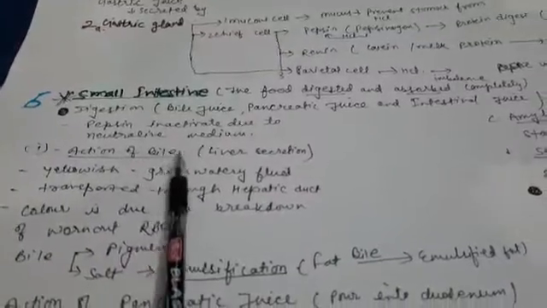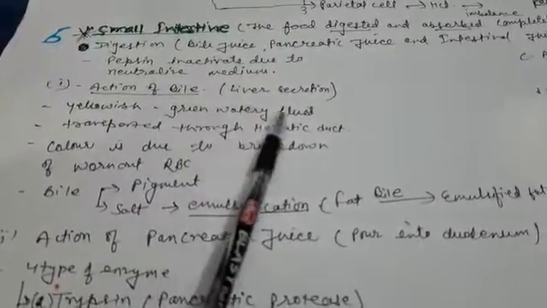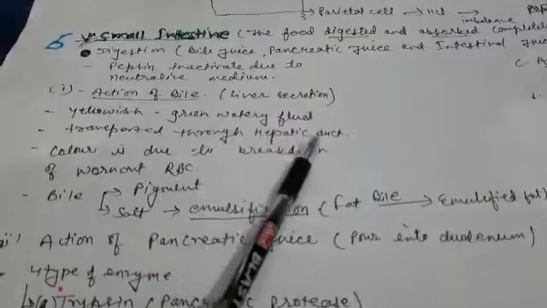Now, the action of bile. This is the liver secretion. It is yellowish in color. It is a yellowish-green watery fluid transported through the hepatic duct.